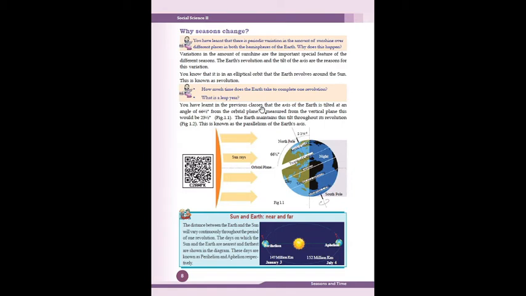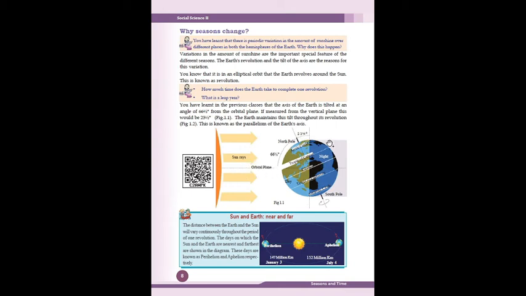You have learned in the previous classes that the axis of the earth is tilted at an angle of 66 and a half degrees from the orbital plane, if measured from the vertical plane. Would the Earth maintain this tilt throughout the revolution around the sun? The Earth maintains this tilt throughout its revolution. This is known as the parallelism of the Earth's axis. The revolution proceeds with the axis parallel throughout.